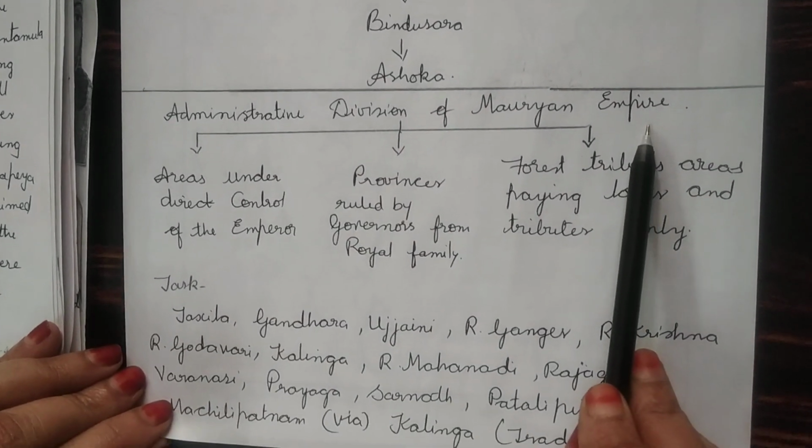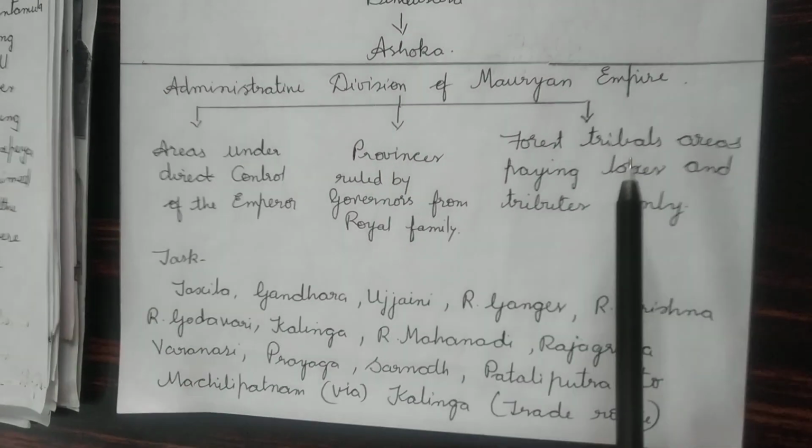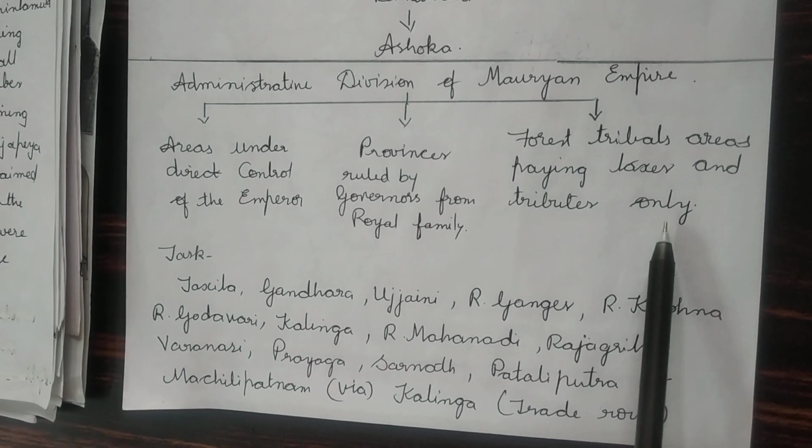You can see the Mauryan dynasty, memory map: Chandragupta Maurya, Bindusara, Ashoka, and the administrative division of the Mauryan Empire: areas under direct control of the emperor, provinces ruled by governors from the royal family, forest tribal areas paying taxes and tributes only.